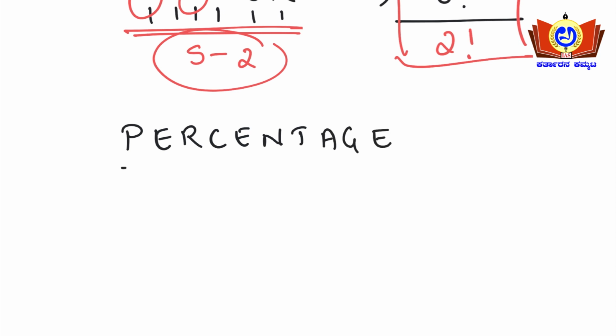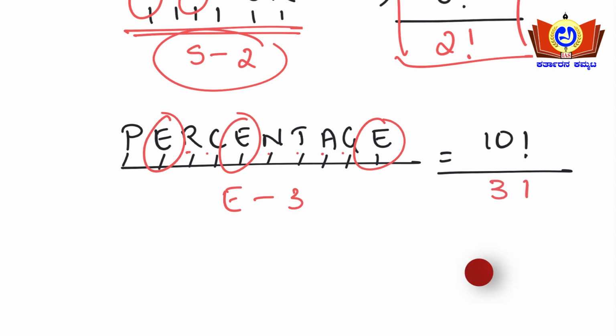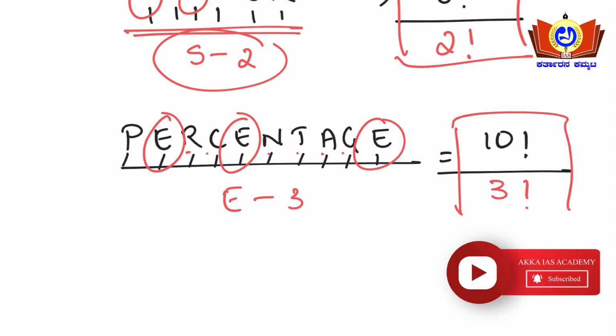Okay, so how many letters are there? 1 2 3 4 5 6 7 8 9 10. So 10 factorial upon, see, count the number of letters repeated here. E is repeated 1 time, 2 times and 3 times, and the others are R, C, N, T, A, G. E has been repeated 3 times, so 10 factorial upon 3 factorial. So this is the case here.